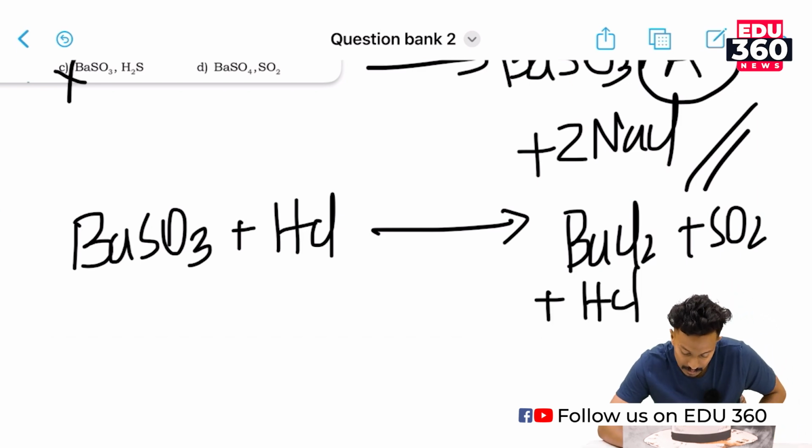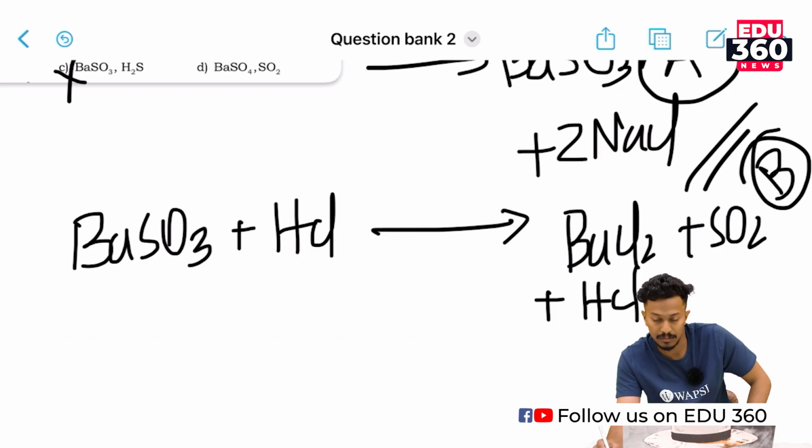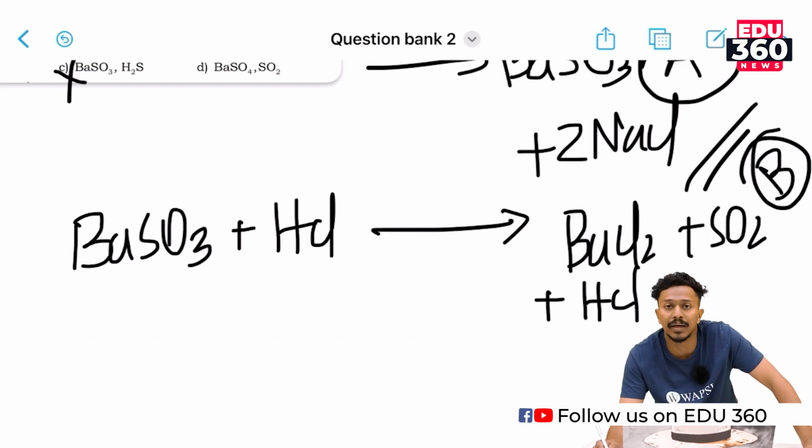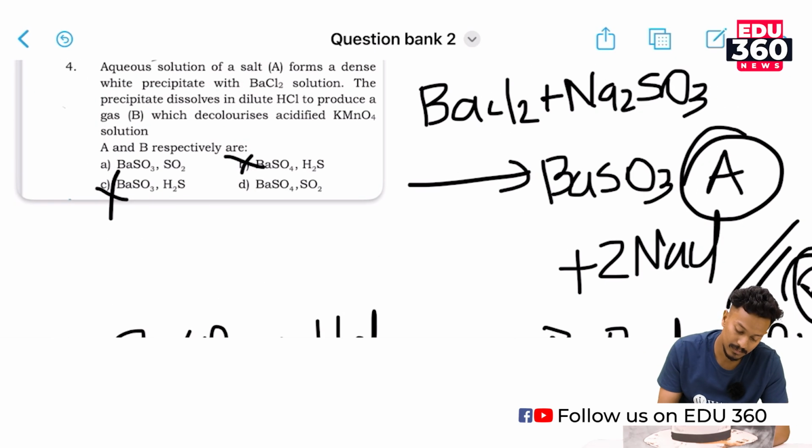This is compound B, which decolorizes KMnO4. This is sulfur dioxide. We do know that sulfur dioxide is a reducing gas. So the correct option for this question would be BaSO3 and SO2, which is option A, right? Option A.